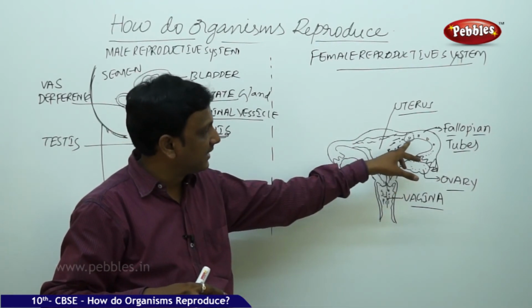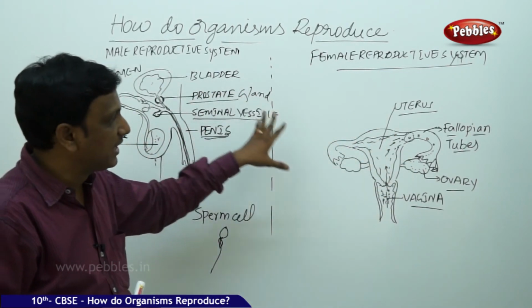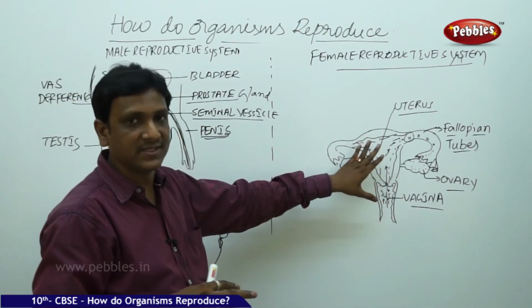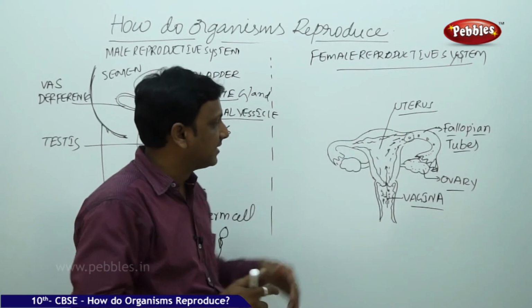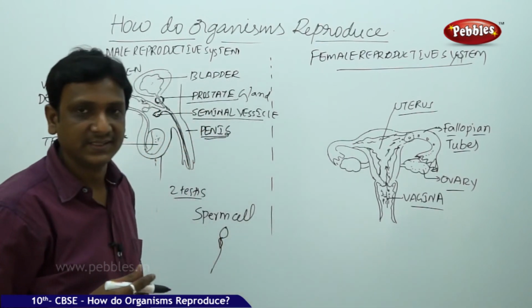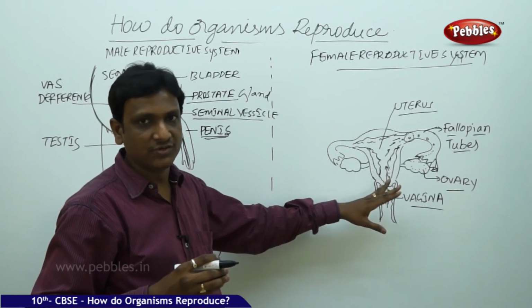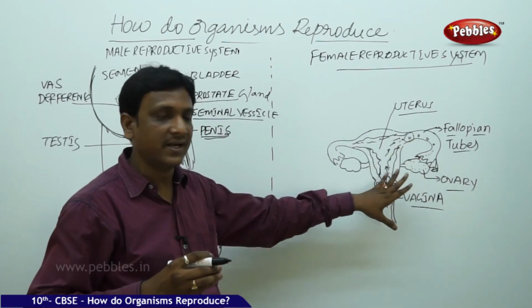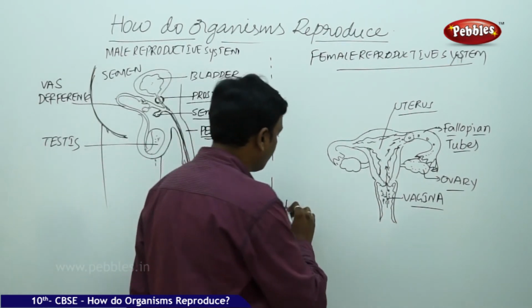And of course, here the egg cell is there, but there are no male cells. There is no mating in this period. So in the female body, the egg cell is released, but there is no sexual participation here. There is no entry of male gametes in that period. What happens to that egg cell? Whenever the egg cell is released here, in the uterus the walls are thickened with blood cells. That is in anticipation of pregnancy. If there is no male cell entry here, so there is no sexual participation of this organism. So in such cases, this egg cell will disintegrate, and whatever blood lining is formed in the uterus will be flushed out. That is called menstruation.